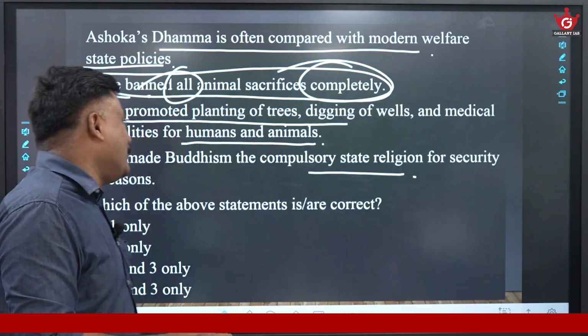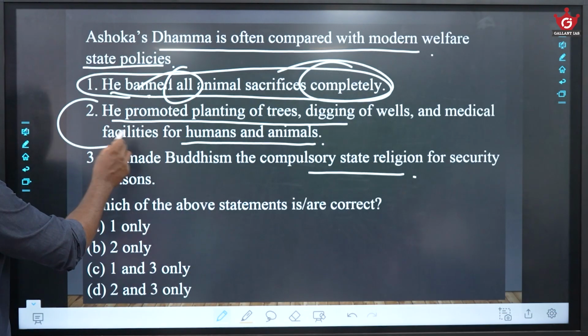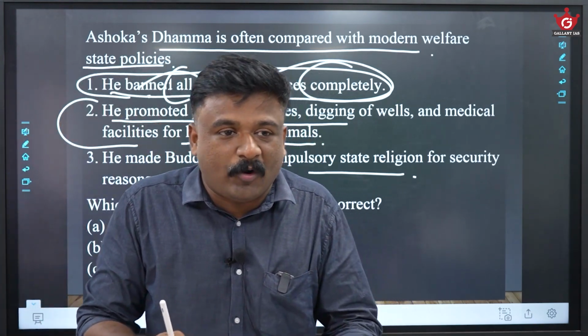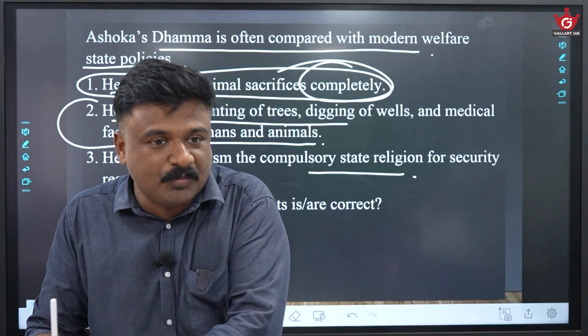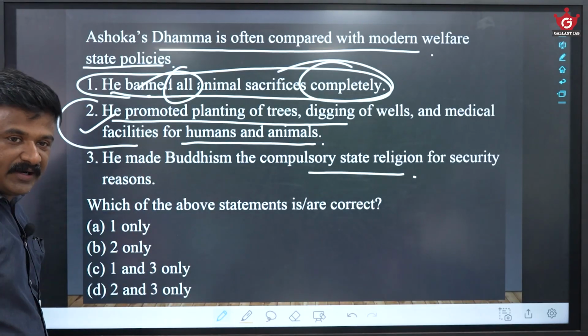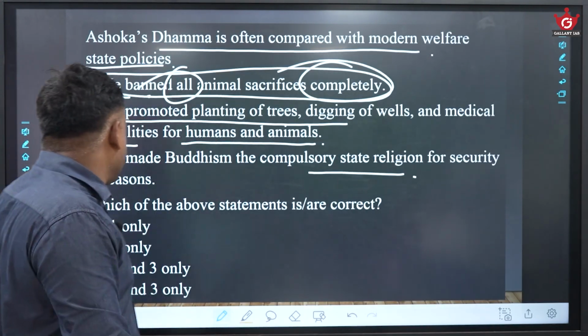In that scenario, the only statement which matches the concept of modern welfare policies, Ashoka's Dhamma being equal to modern welfare policies, is the second one. Am I right? I will go for the second one only.